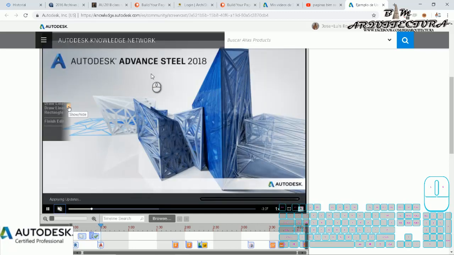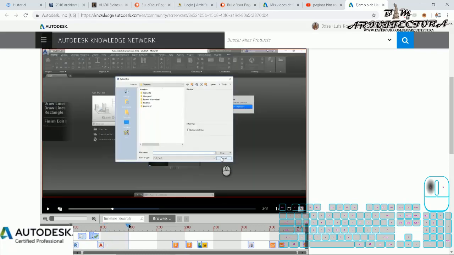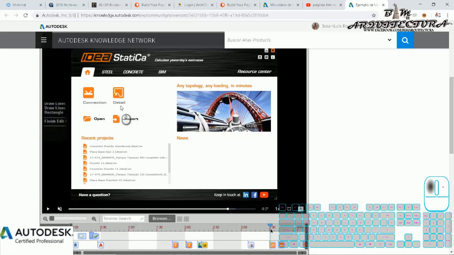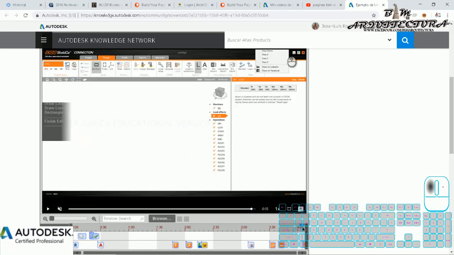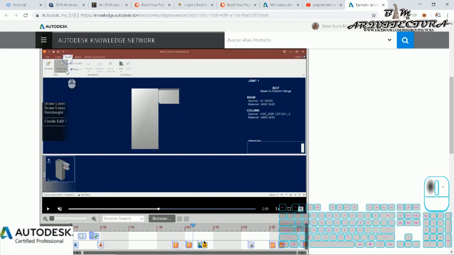But for example, in AutoCAD, that is Advanced Steel, the logo appears in the timeline, but the command, the information, or the keyboard doesn't appear.